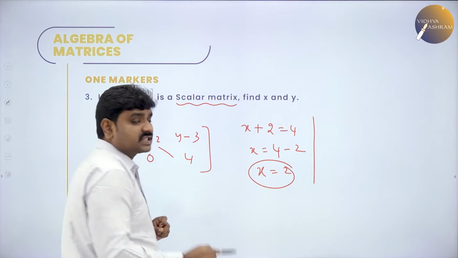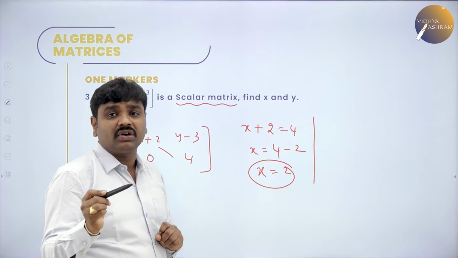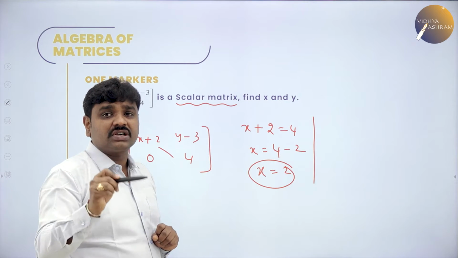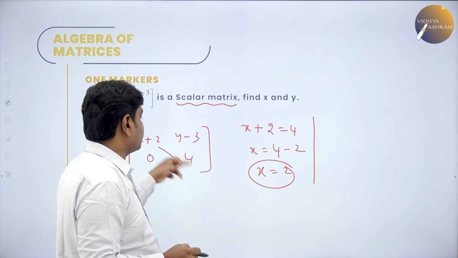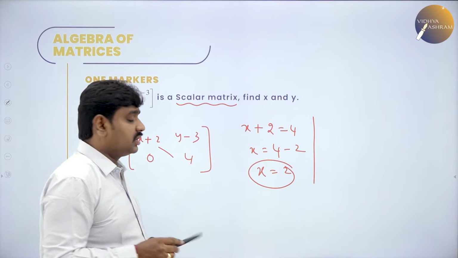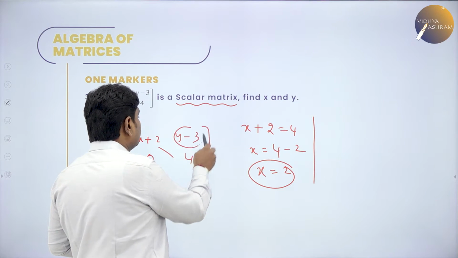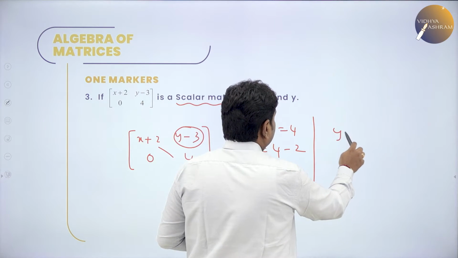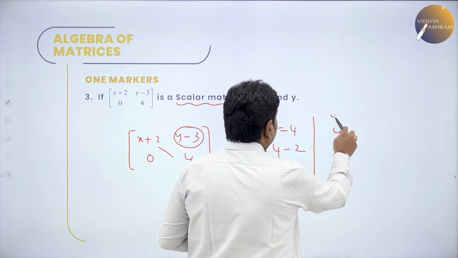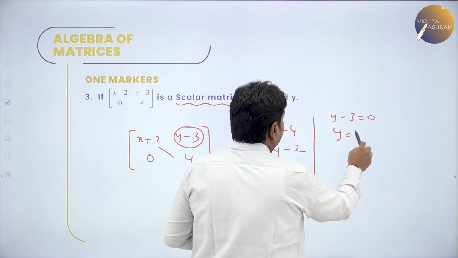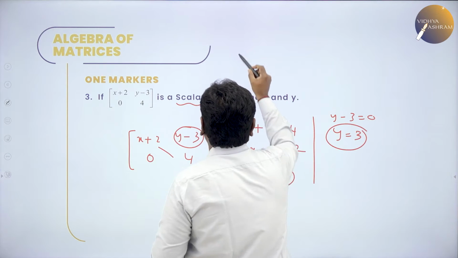And in a scalar matrix, the definition is what? It's a diagonal matrix in which the diagonal elements are the same. Diagonal matrix means the non-diagonal elements should be 0, so your y minus 3 value should be 0. So y is equal to what? 3. All of you know the scalar matrix I taught you.